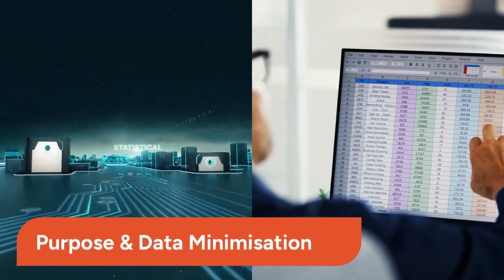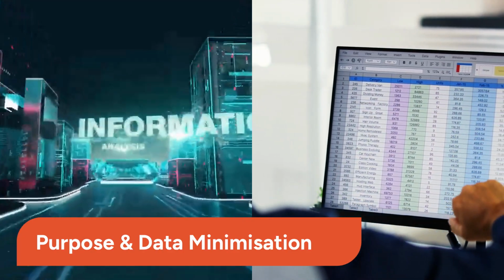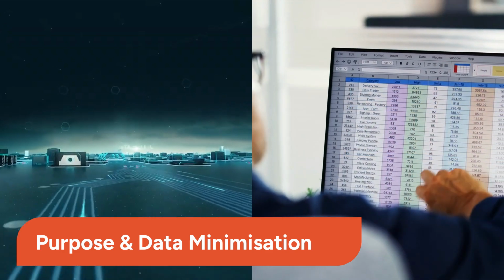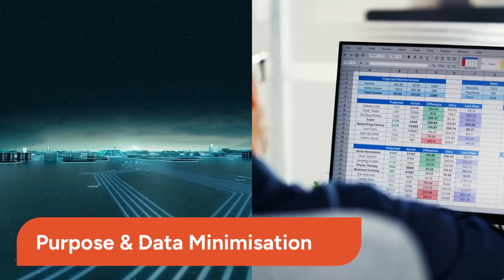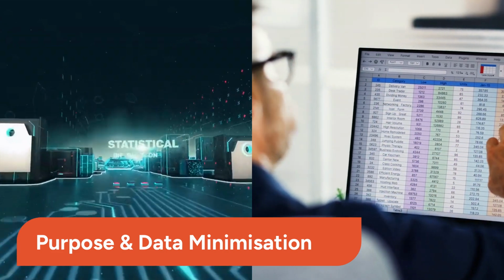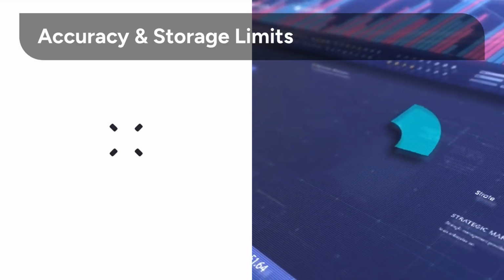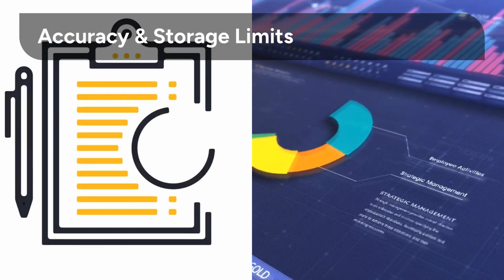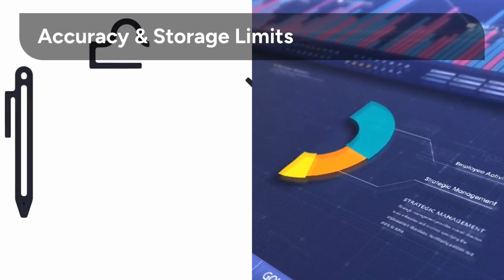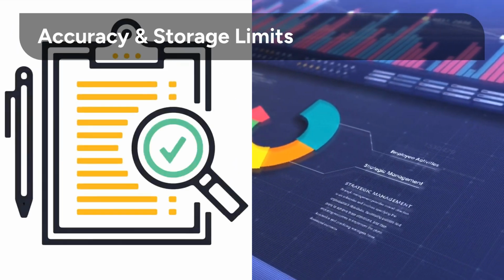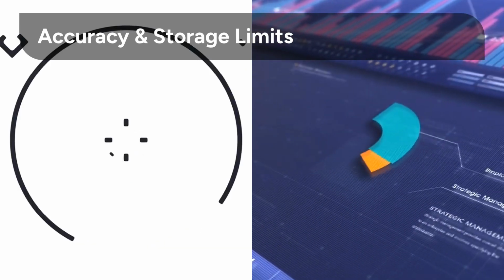Purpose limitation means data must be collected for specified, legitimate purposes. Data minimization requires collecting only data strictly necessary for that purpose. Excessive data increases legal risk. Accuracy mandates that personal data must be kept up to date and corrected promptly. Storage limitation means data cannot be retained longer than necessary, requiring defined retention periods and deletion mechanisms.